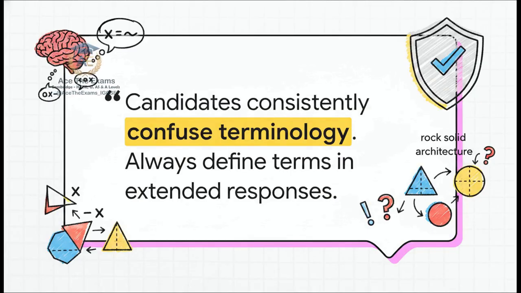It's called the PEEL structure: point, evidence, explanation, link. The examiner explicitly states, candidates consistently confuse key terminology. Always define terms before using them in extended responses. Let's rewrite this failing-proof response line by line using PEEL to secure the structure.